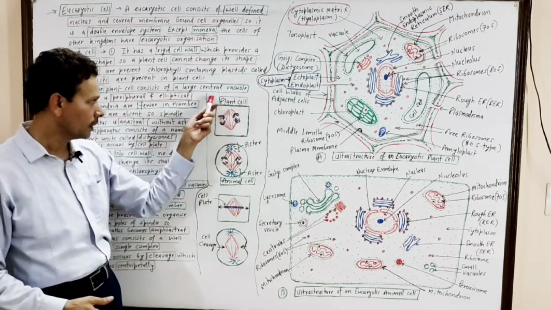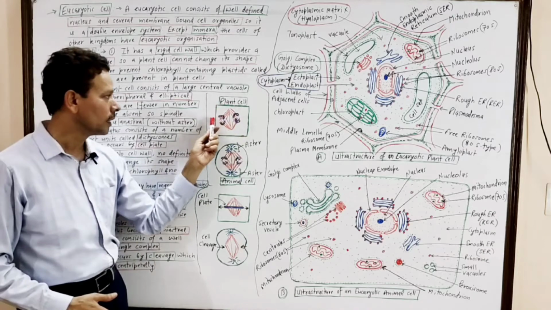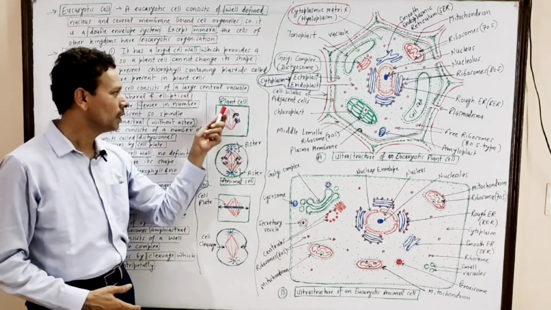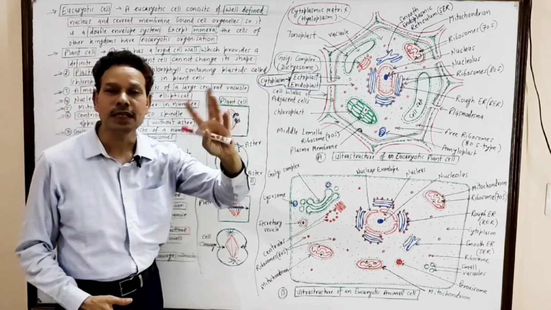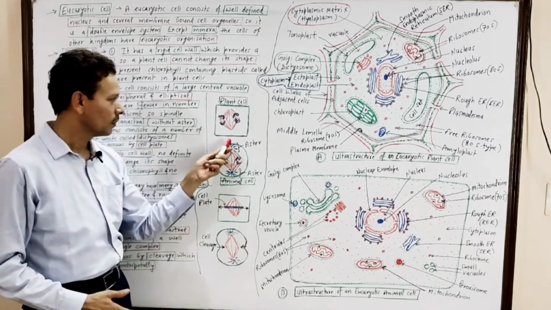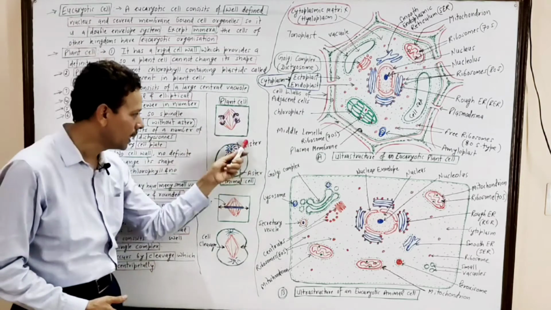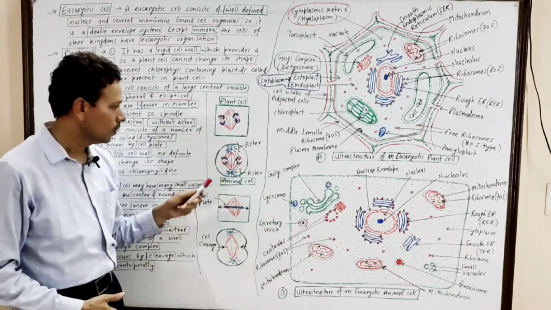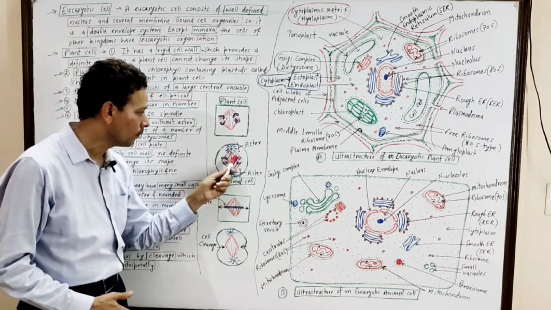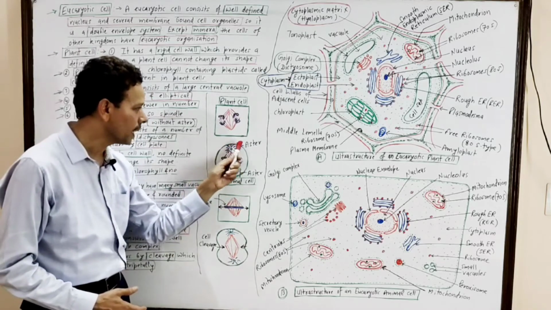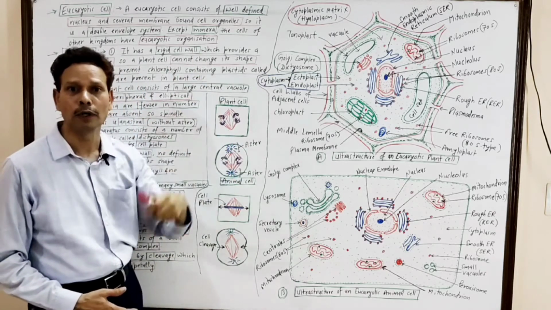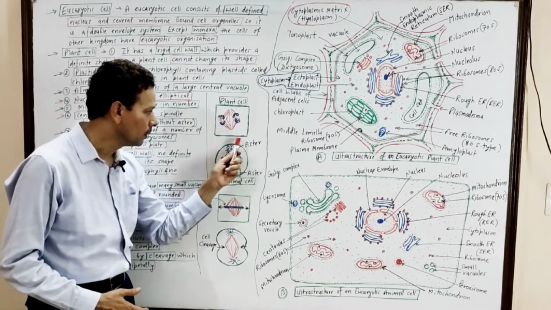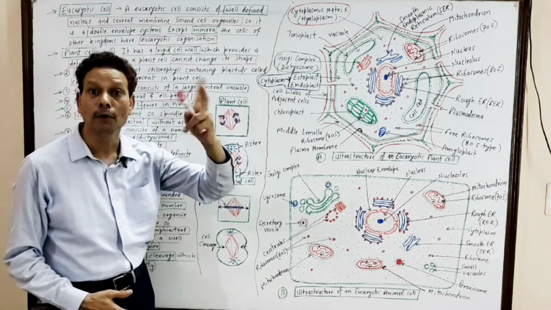Look here, this is a plant cell. At the time of cell division, the spindle fibers are organized, but due to absence of centriole, no aster. While in case of animal cell, the centrioles on both poles of the spindle produce an aster on each pole. It means the spindle is surrounded by aster on both sides.